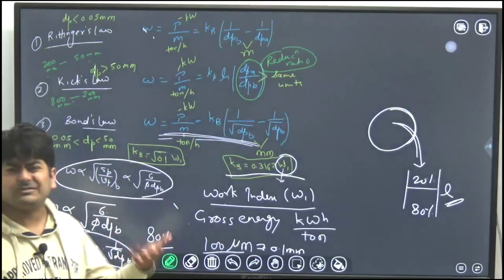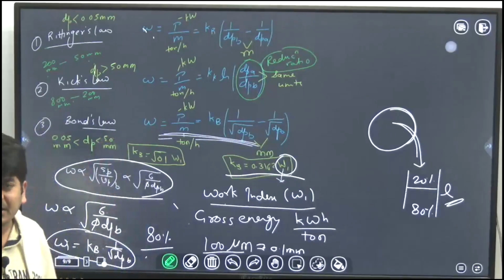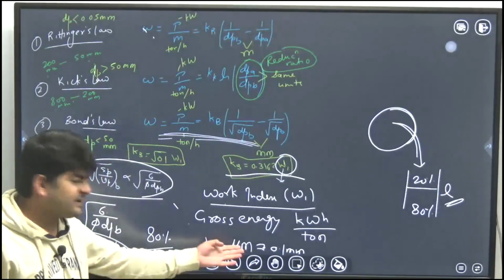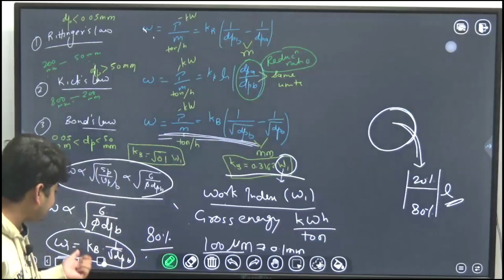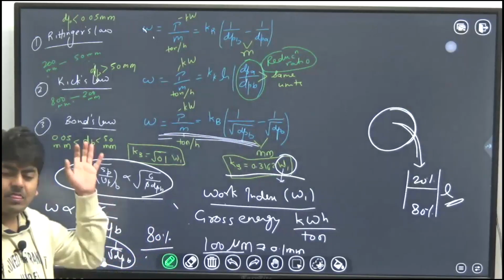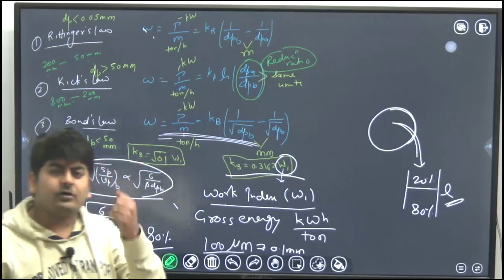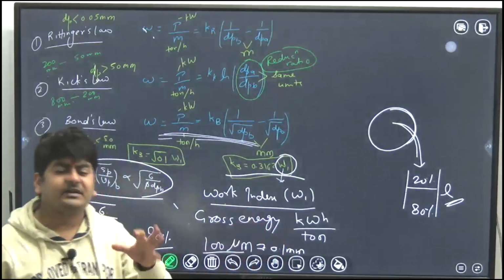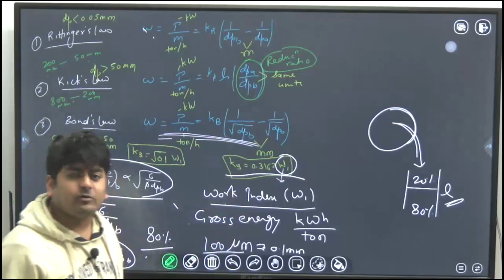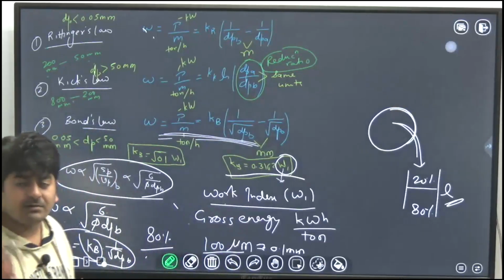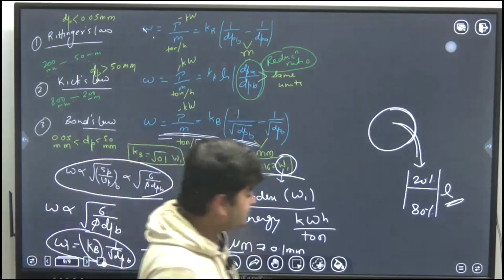And the work index has to be constant for all the particles, because the product size is fixed and the material is the same. So if the material is the same, all the values will be constant. For different types of materials, the work index will be different but constant, like for limestone, that is about 12.74 kilowatt hour per ton.